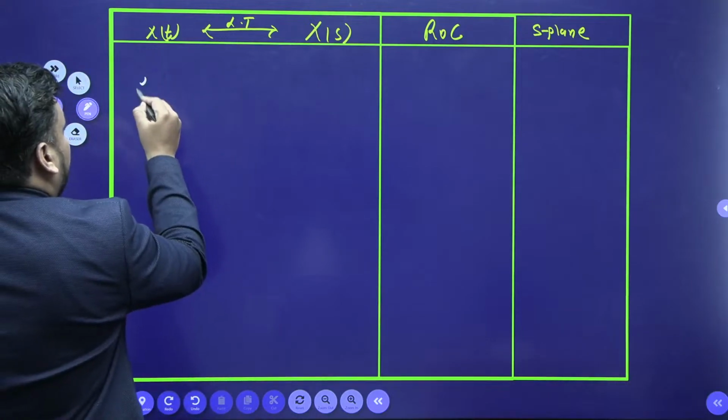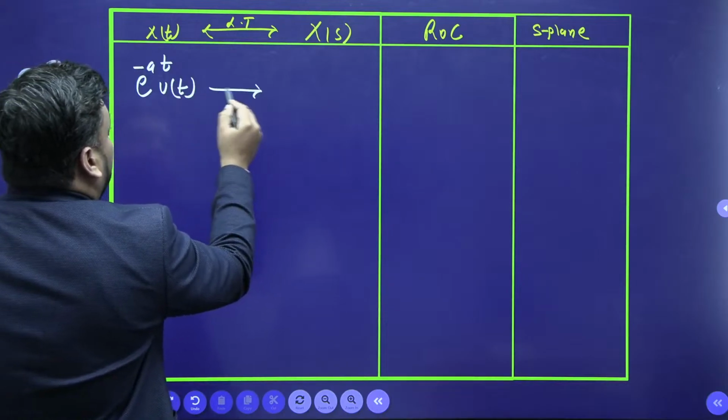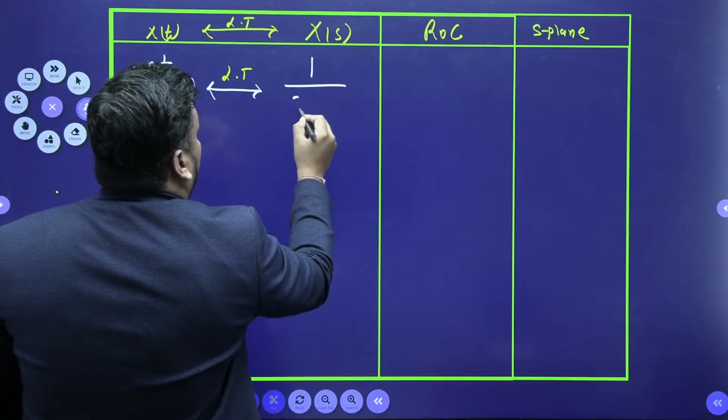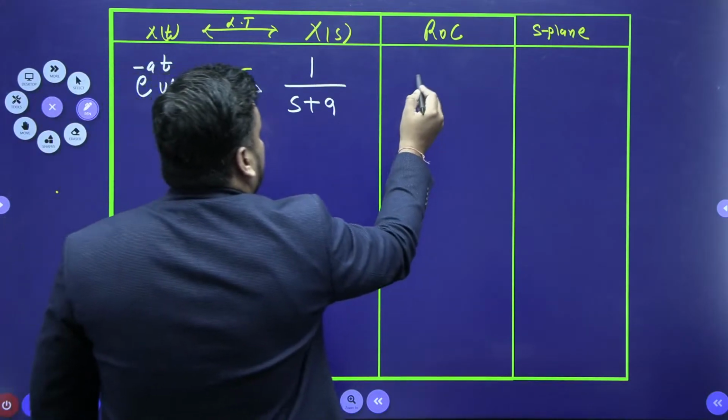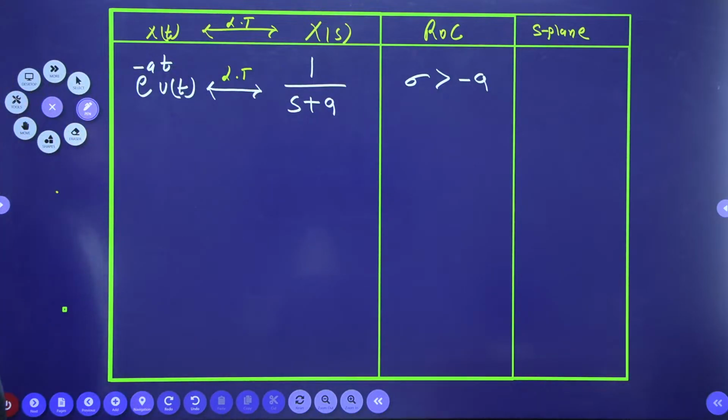Tell me, children, what is the standard form? e to the power minus at u(t). What is the Laplace transform? The Laplace transform is nothing but 1 upon s plus a, and ROC sigma is greater than minus a. Whatever we have concluded, this is a summary box I am making.